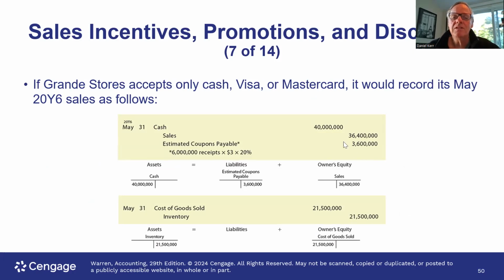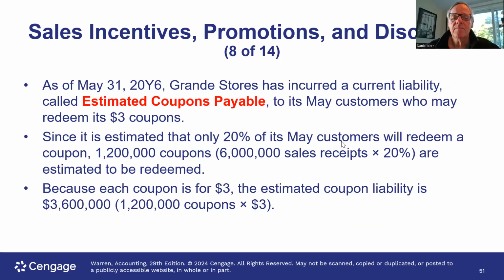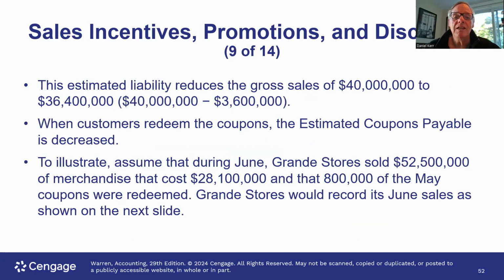$21,500,000. So note, when you record the sale, if they've got coupons, the amount of the sale has to be reduced by my estimate of how much of the coupons are going to be redeemed. So this becomes a liability. So we talked about that. And the liability reduces sales. And when customers redeem the coupons, we're going to actually reduce that payable.